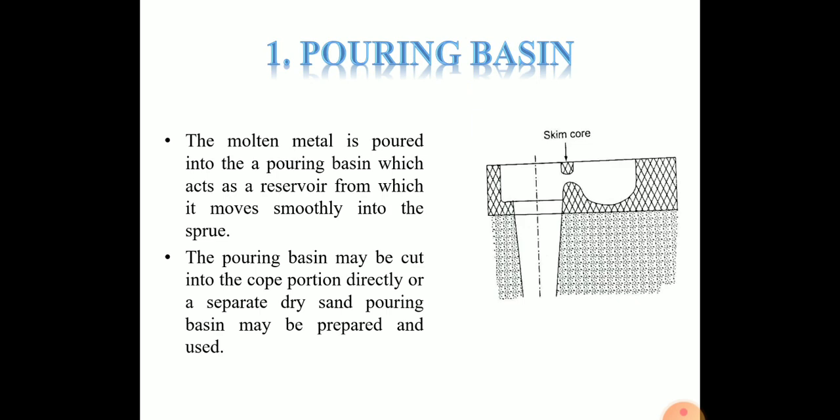The molten metal in the pouring basin should be full during the pouring operation to avoid atmospheric air and slag from entering the mold cavity. The molten metal is not directly poured into the mold cavity because it may cause mold erosion. The pouring basin also stops the slag from entering the mold cavity by means of a skimmer or skim core. It holds back the slag or dirt which floats on the top and allows only clean metal underneath into the sprue.